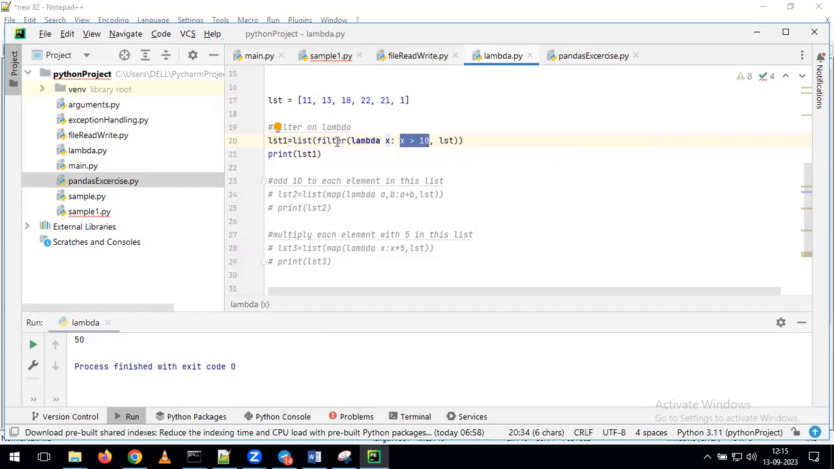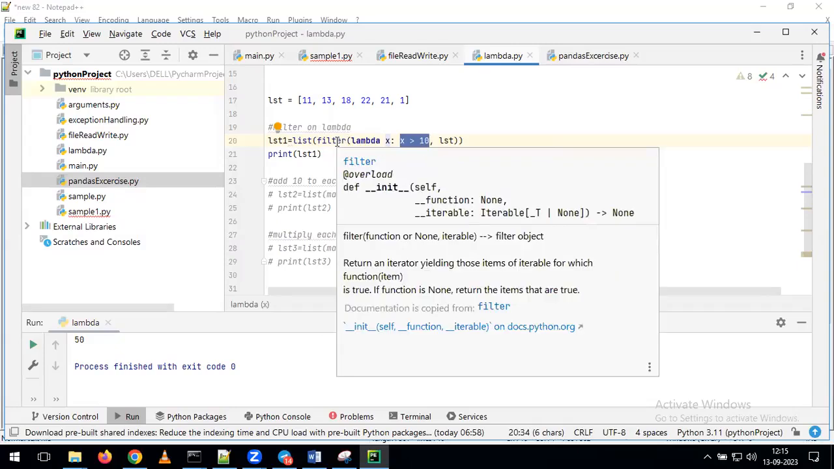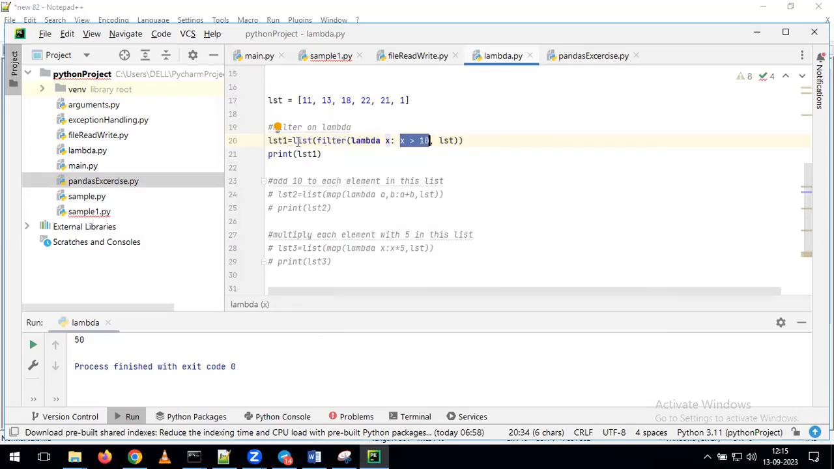After filtering the data, on top of those values, I want to create one more list. For that reason, we are applying the list function. Now, if I run this code, any guesses what value we are going to get? It will create one more list called list1. In this list, how many elements are we going to get? 5, sir. 5. 11, 3, 5.